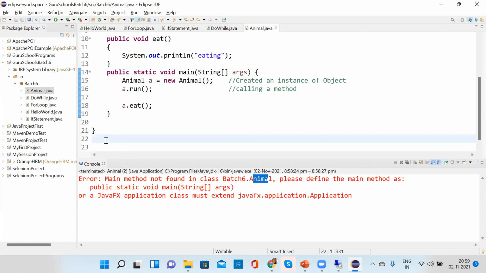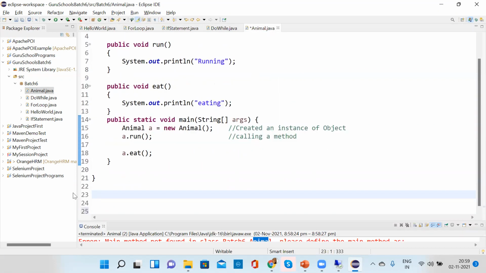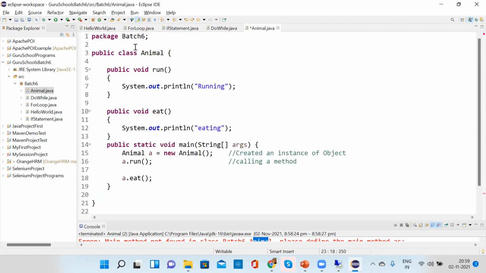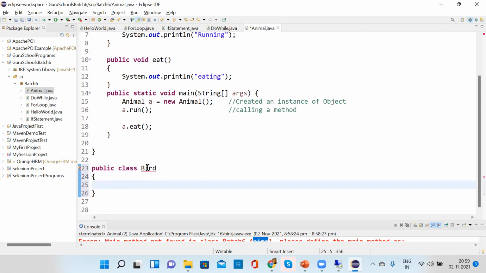You can make a class here outside. Suppose there is a class animal, so you can make one more class, suppose we had bird, public, right? Bird class. Oh, I have deleted that. Okay, yeah, so you have created one bird class here. So that you can do.